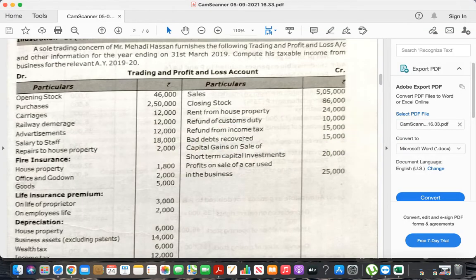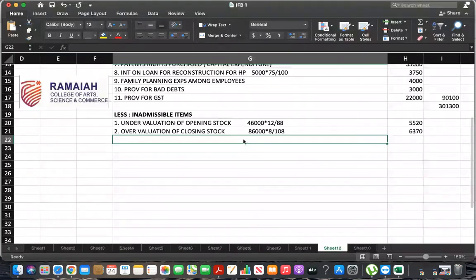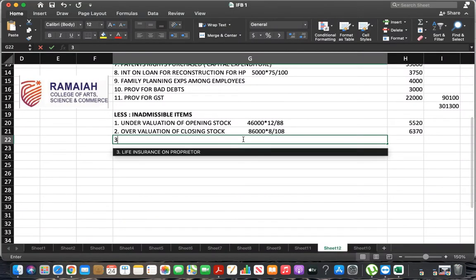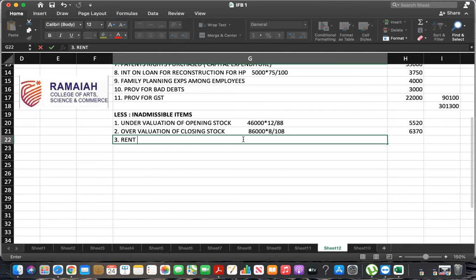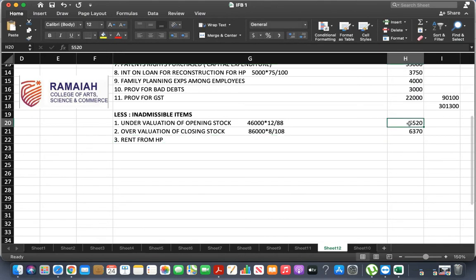Okay, next, rent from house property. Rent from house property. It belongs to other head, not to business. Okay. Here you can ask me a question. Correct. Sir, we have to consider 75%, right? No. Because go through adjustment what they have given.